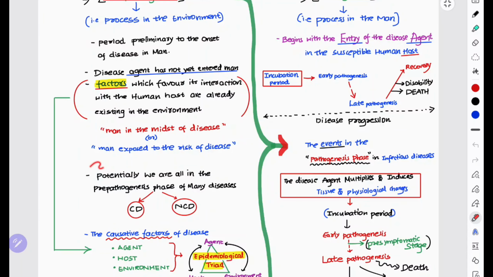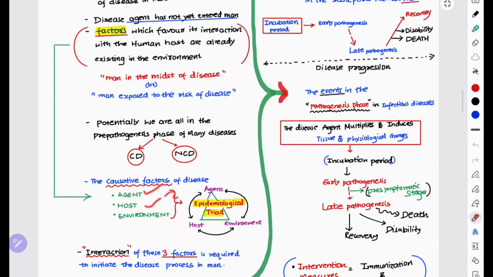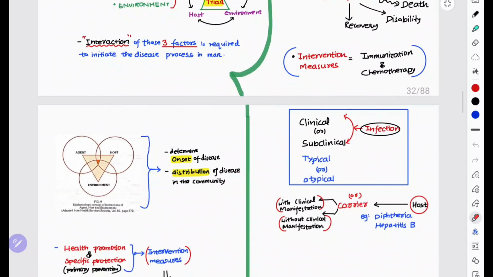So the meaning of this is that the causative factors of disease are agent, host, and environment. They interact with each other in a complex interaction. This is the concept of causation, the epidemiological triad. The interaction of the three factors is required to initiate the disease process in a man. In the pre-pathogenesis phase, agent, host, and environment determine the onset of disease and the distribution of disease in the community. The interaction should be there.